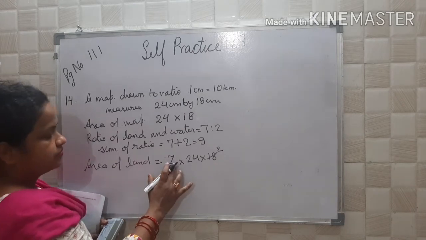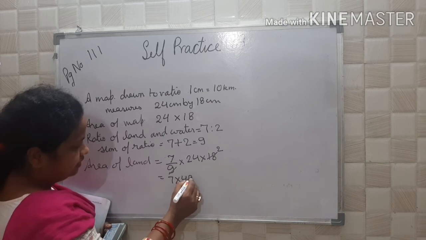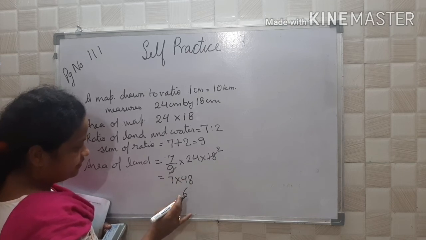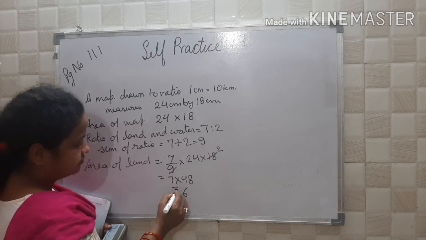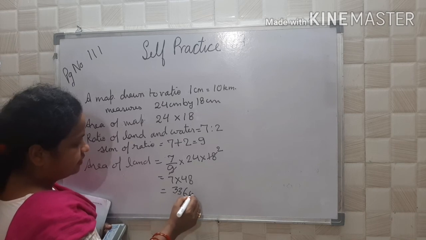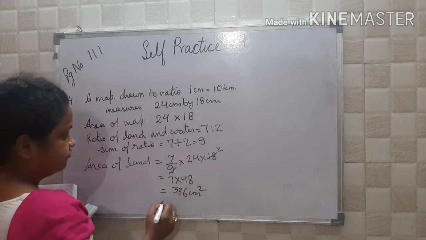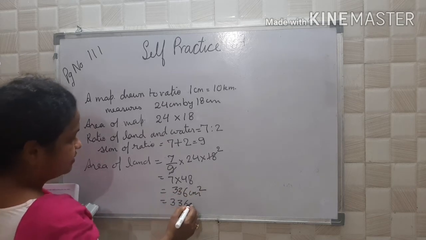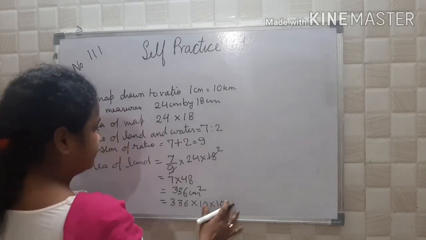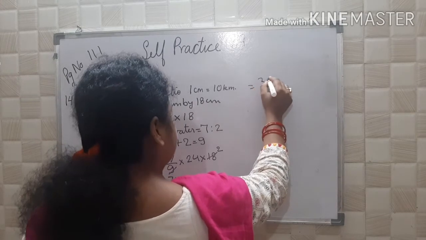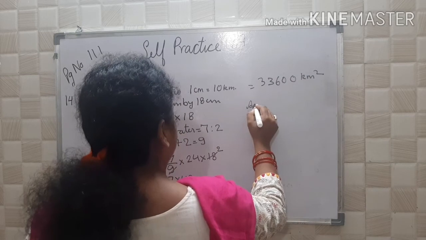So now 24 2s are 48. 7 into 48. 8 7s are 56, carry 5. 7 4s are 28, 29, 30, 31, 32, 33. 336 centimeter square, which will be equal to 336 into 10 into 10, that is 33600 kilometer square.